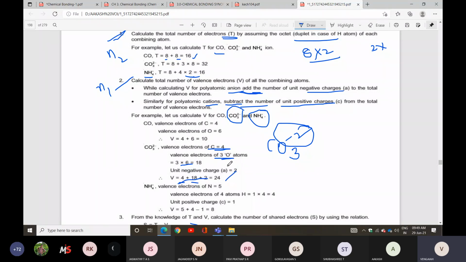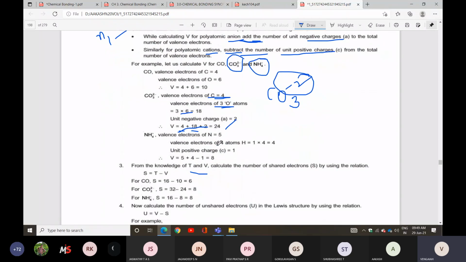Otherwise, when a positive charge is given, look here, the NH4 condition. Nitrogen has 5 valence electrons. Each hydrogen has 1, and there will be 4 hydrogens, so 4. Next, the plus charge is there. Plus means loss of electrons, so you put minus 1. In total we have 8. Okay?